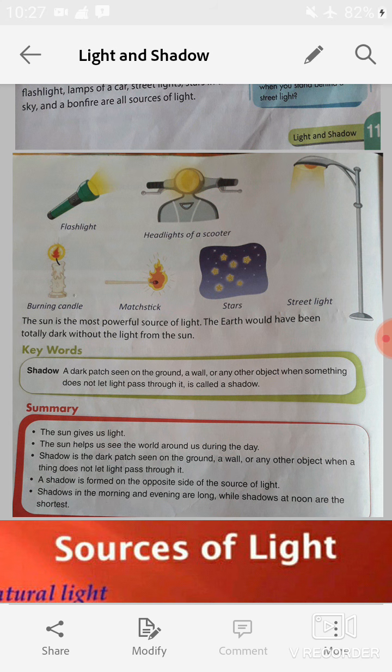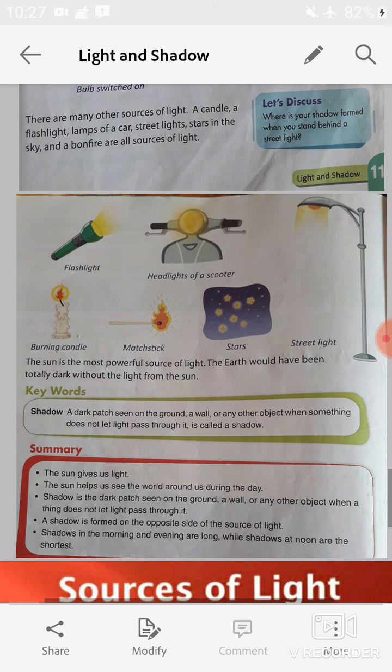Now let's look at the summary of this chapter. The sun gives us light. The sun helps us see the world around us during the day. A shadow is the dark patch seen on the ground, a wall, or any other object when a thing does not let light pass through it. A shadow is formed on the opposite side of the source of light. Shadows in the morning and evening are long, while shadows at noon are the shortest.